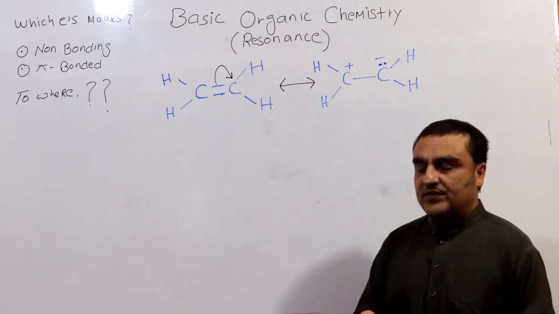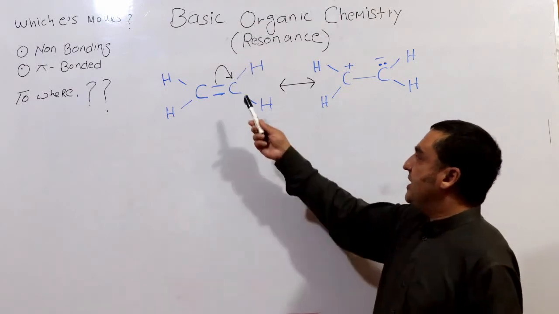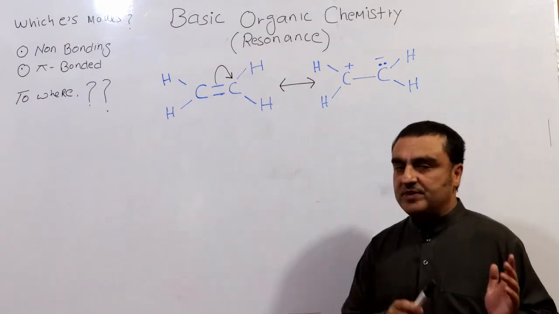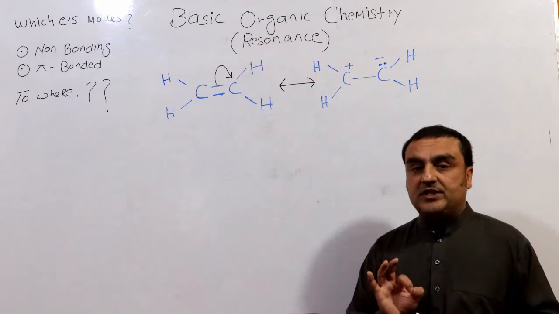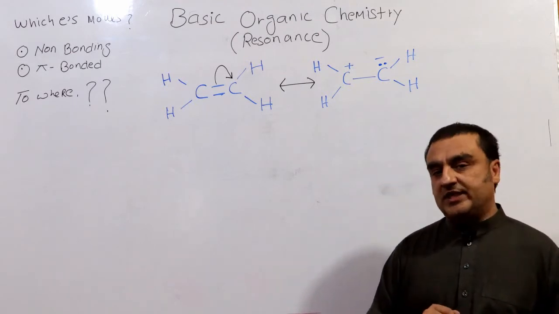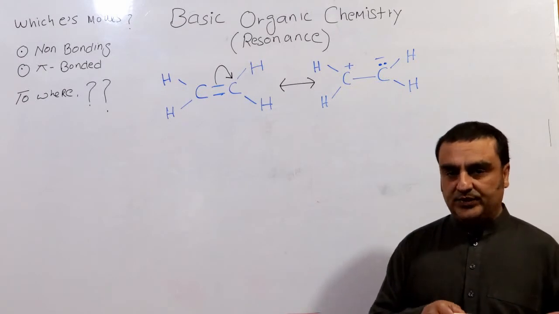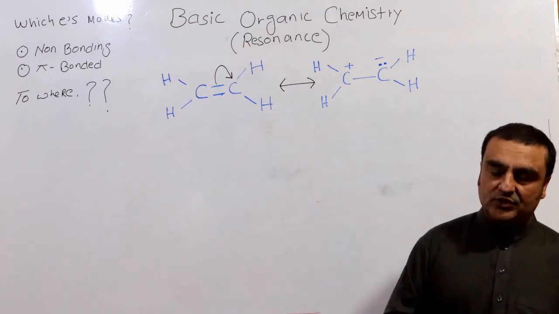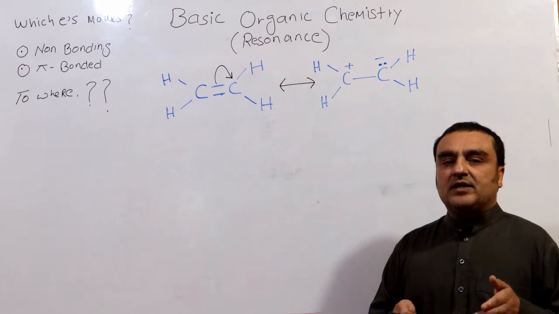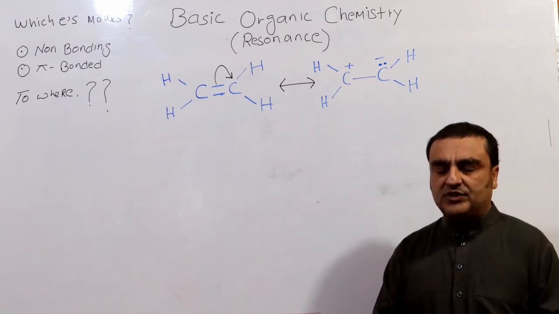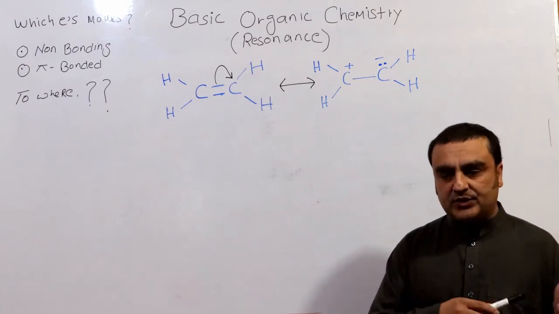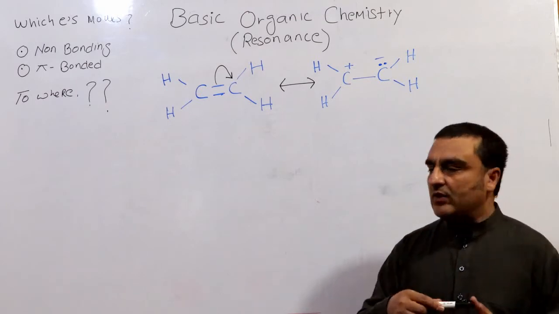Let us first understand what this arrow is doing and what it means. First, pi bond electrons or non-bonding electrons move during resonance. Sigma bond electron movement is very rare, so we will not discuss it right now.